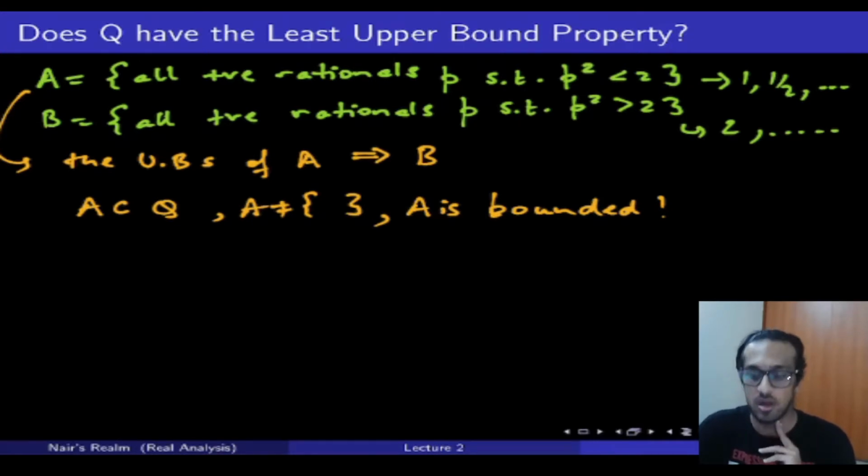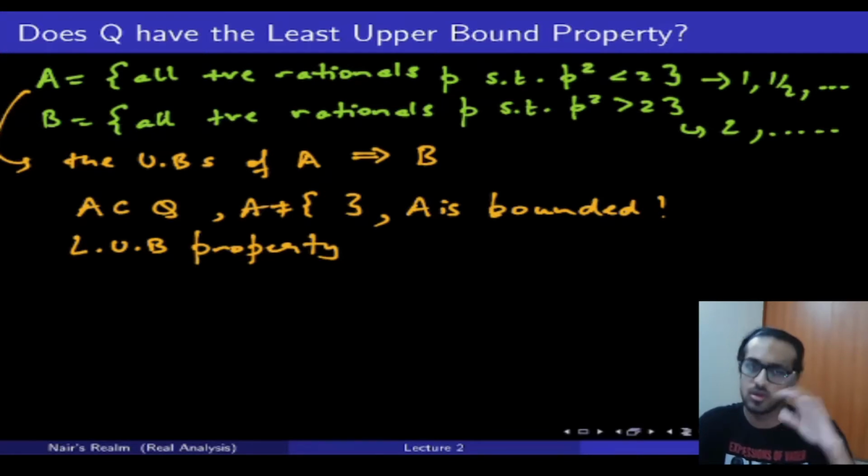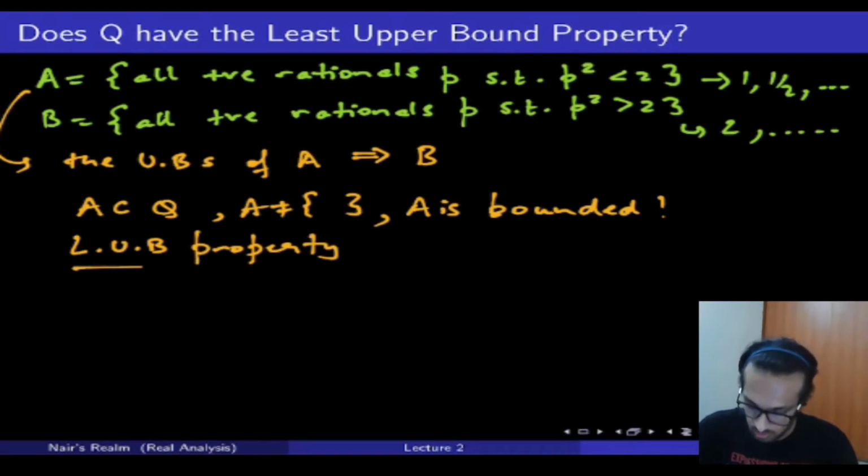Now the question comes, and I'm leading to what the least upper bound property is. If you haven't seen my previous video, it's important to understand this, so I'll leave a link right here in case you haven't seen it. If you have, you'll obviously be following what I'm talking about.